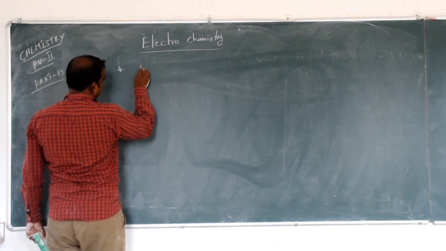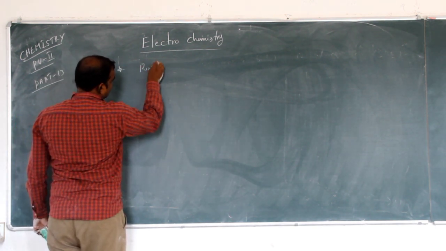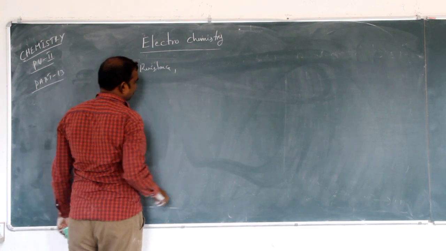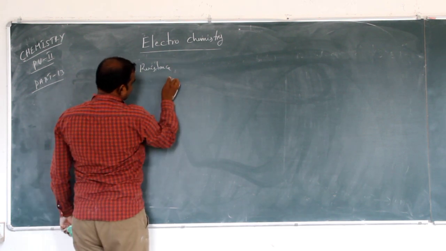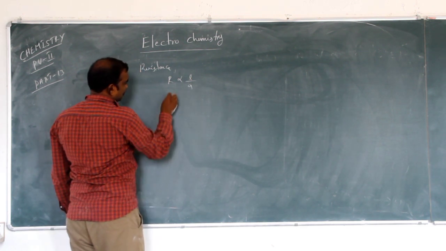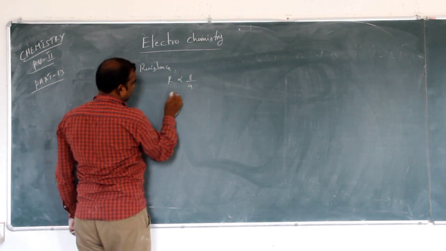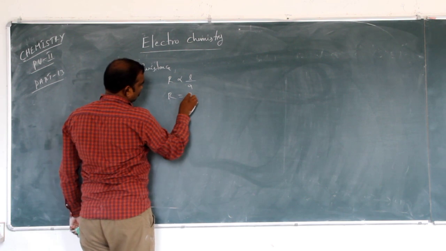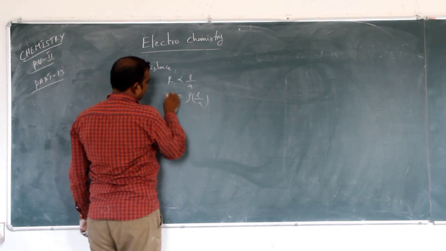See here, what is the resistance? We can go to some important terms of this electrochemistry. Resistance R is directly proportional to L by A. So resistance R is equal to, as we already studied, R is equal to rho into L by A.